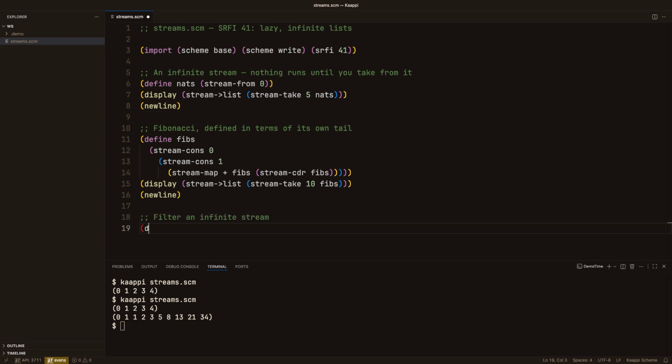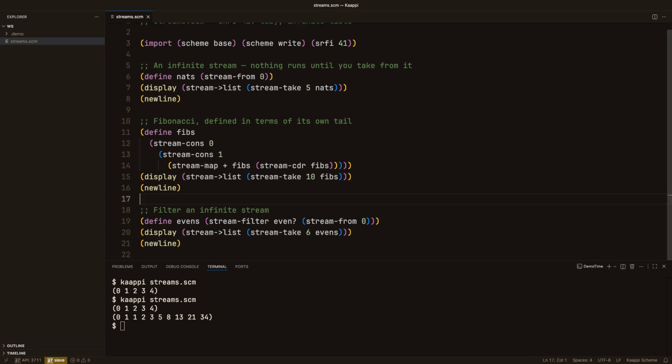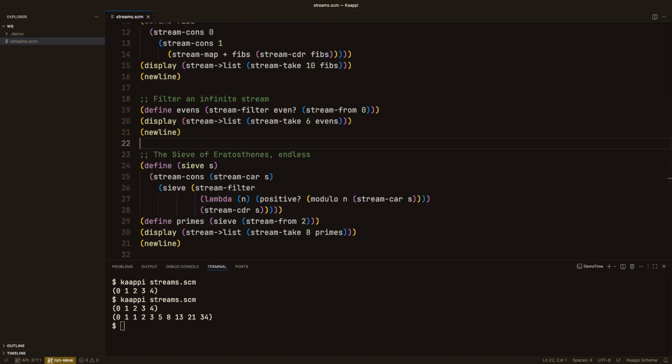Streams compose exactly like ordinary lists. Stream filter keeps only the even naturals over an infinite stream, and still, nothing happens until we take. And here's the payoff. The Sieve of Eratosthenes, in 6 lines. Keep the first number of a stream, then sieve everything that isn't divisible by it, and do that forever. Point it at the integers from 2, and primes is now an infinite stream of prime numbers.